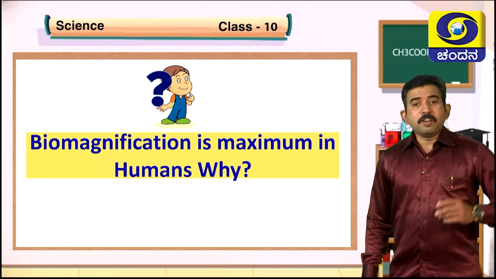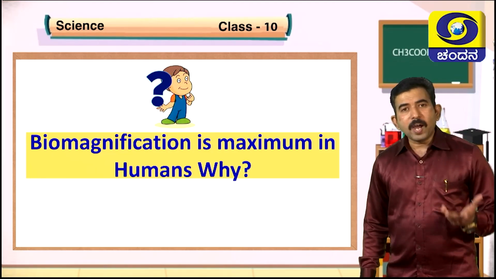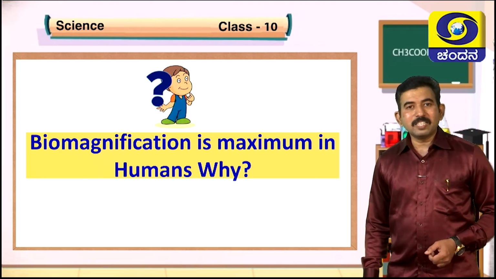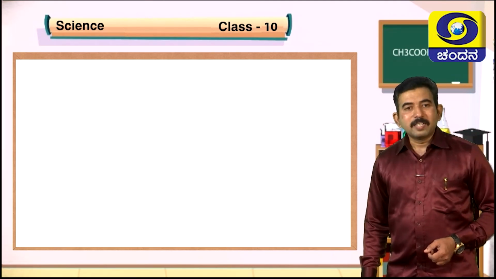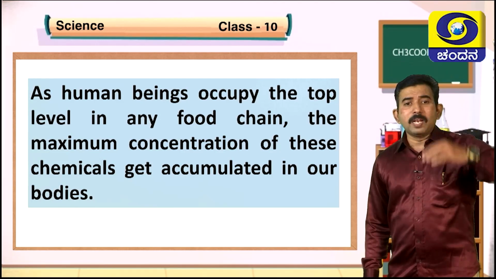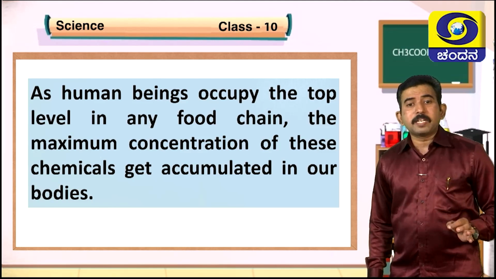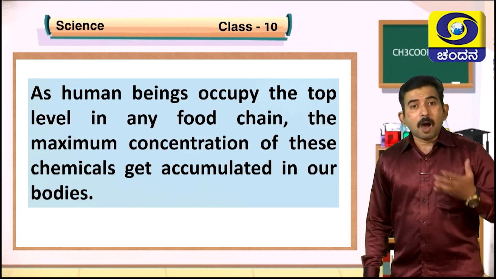Students, biomagnification is usually maximum in human beings. Why? What is the reason? Can you answer? Yes, you are right. In any food chain, human beings occupy the top level, so maximum concentration of these toxic chemicals gets accumulated in our bodies.